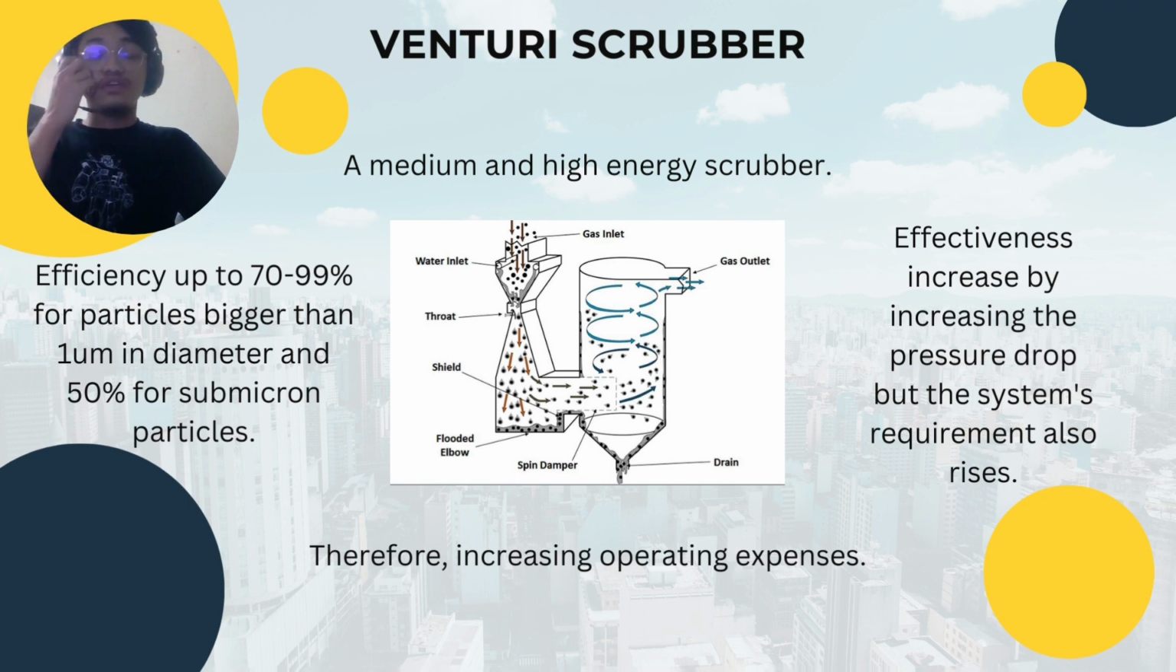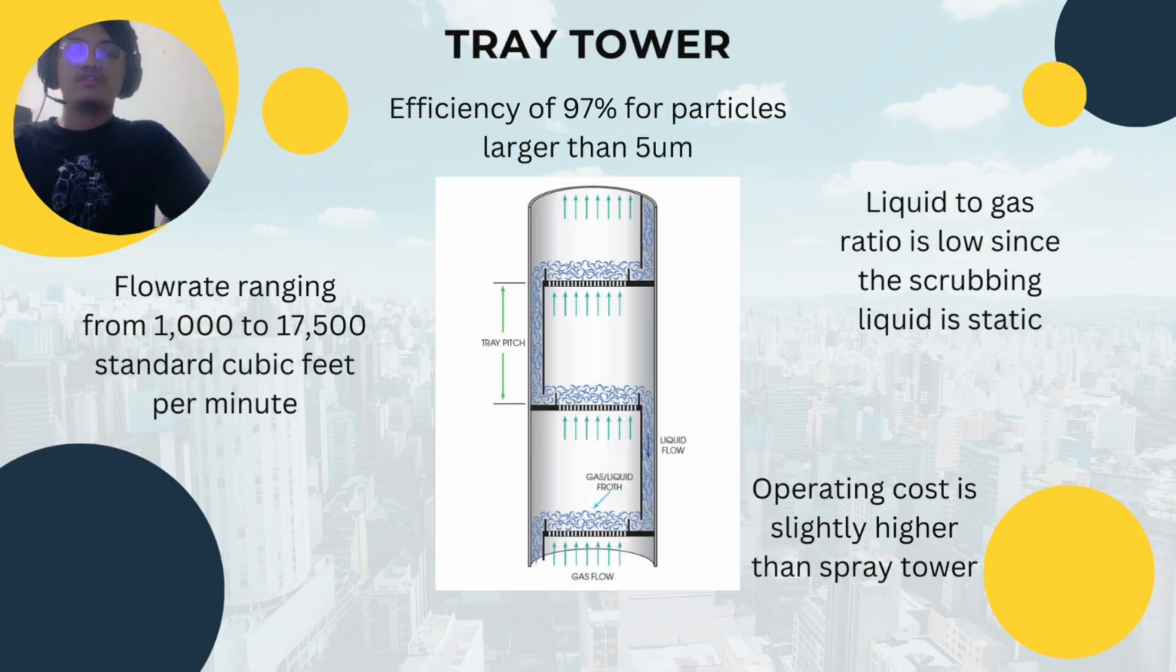For the efficiency of venturi scrubber, it can go up to 70 to 99% for particles bigger than 1 micrometer in diameter and 50% for submicron particles. The effectiveness increases by increasing the pressure drop, but the system requirement also rises. Therefore, the operating expenses will also increase.